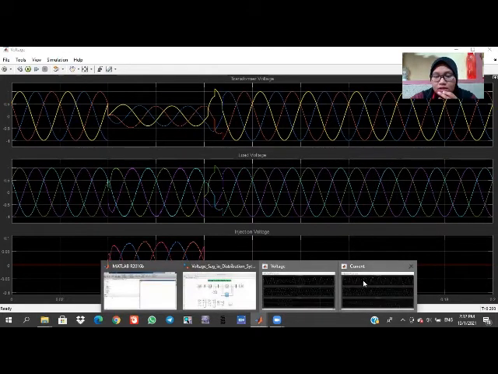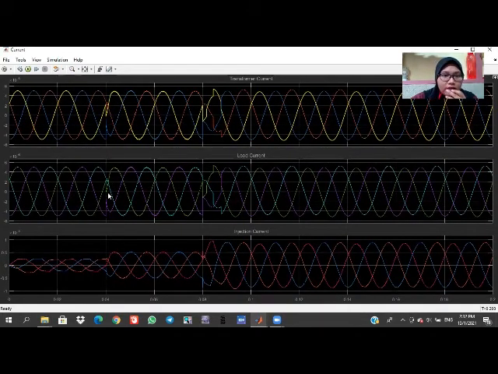For the current, it has the same amplitude, but has a bit of distortion here for both the transformer current and the load current. But for the injection current, the amplitude of current has increased after the implementation of the DVR.